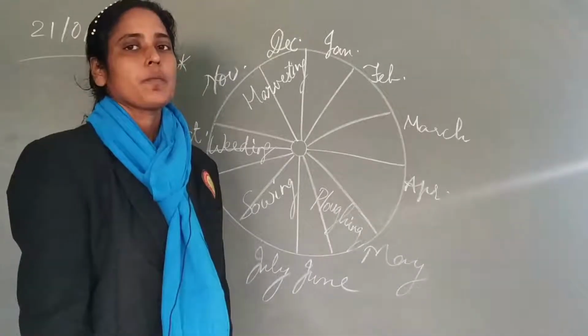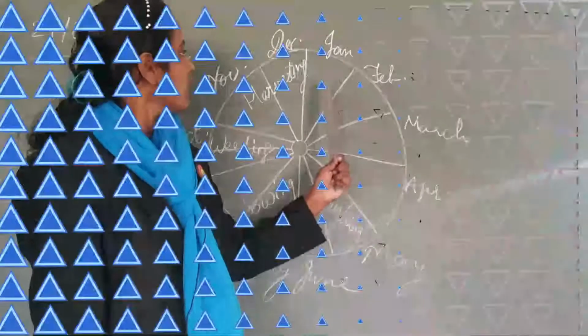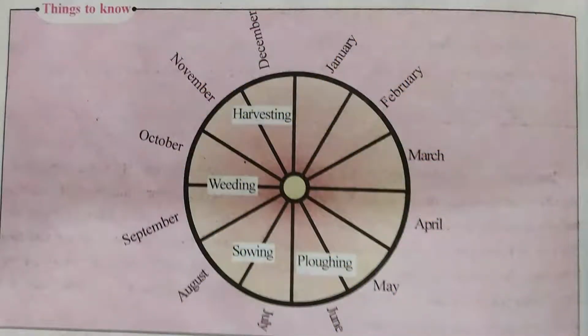Now students, on page number 110, you have a topic over here, things to know, in the pink box. Now this shows the time period, that is the whole year is shown over here in this chart. We can see how Madhuba's work is carried on. The incident which is studied just now, how the work is done in the whole year, we can see from this chart. Starting from Jan, if you see, for each spoke of the wheel, each month you have to calculate. First spoke here is Jan, then Feb, March, April, like that it goes on till December.